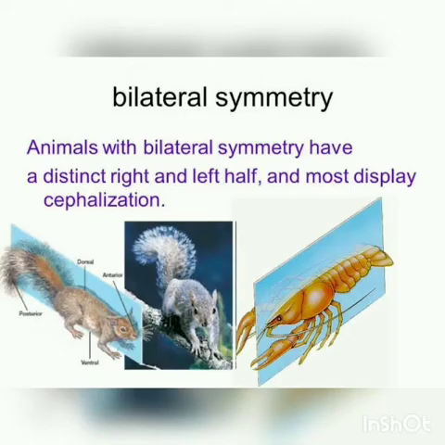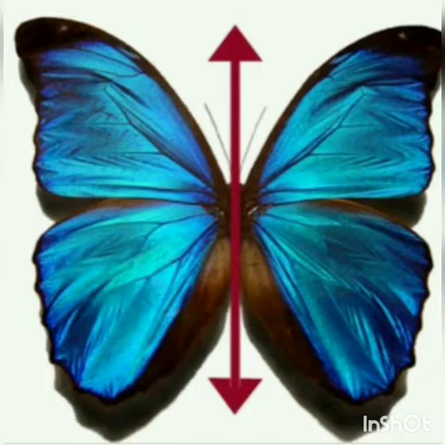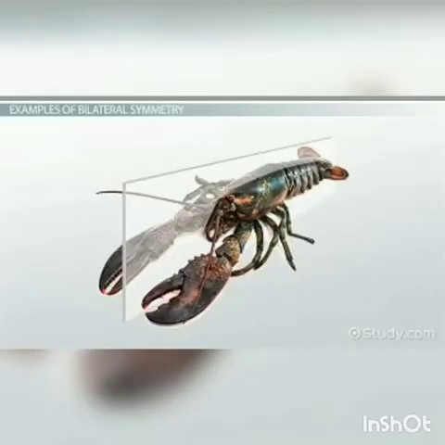Animals which have 2 similar halves on either side of the central plane show bilateral symmetry. So animals which have 2 similar halves on either side, as you can see in this picture of the butterfly. If we cut along the central plane, the 2 halves have identical parts. This is called bilateral symmetry. It is an advantageous type of symmetry in triploblastic animals, which helps in seeking food, locating mates and escaping from predators more efficiently.